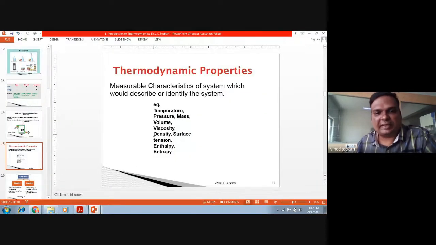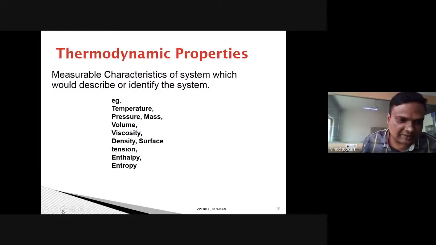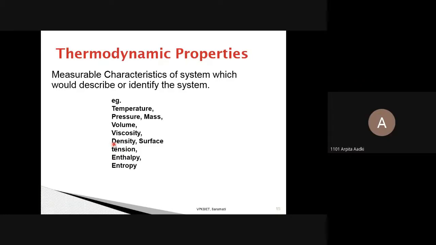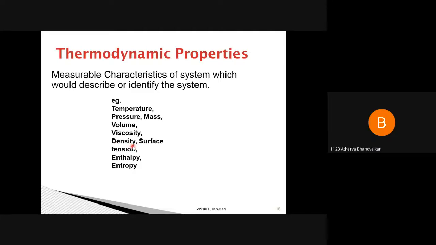Right? Okay. Have you heard this word density? Yes. Okay. So tell me, what is the unit of density? kg per meter cube. Excellent. What is the density of water? 997 kg per meter cube.